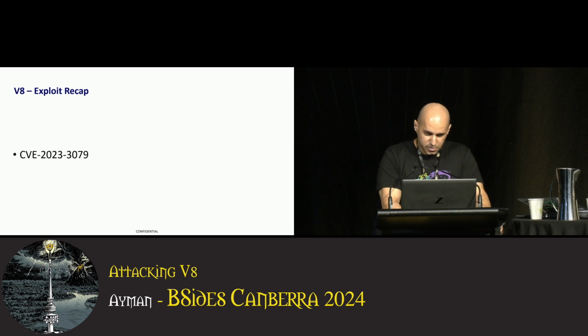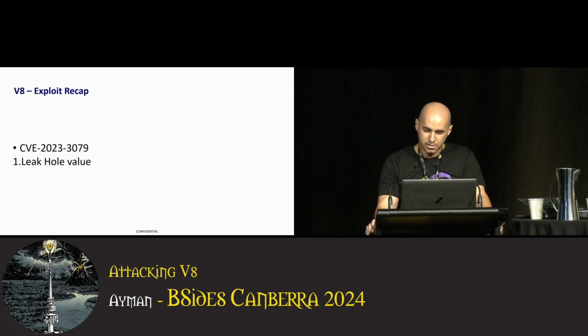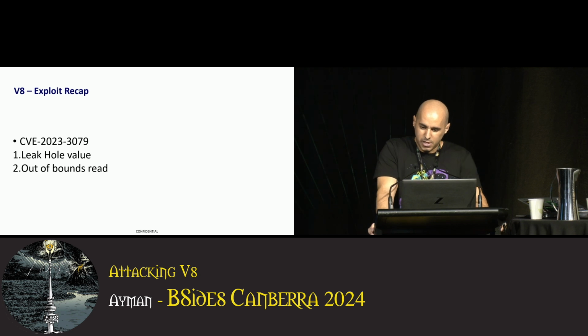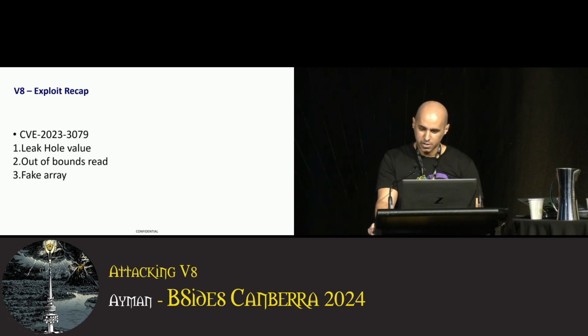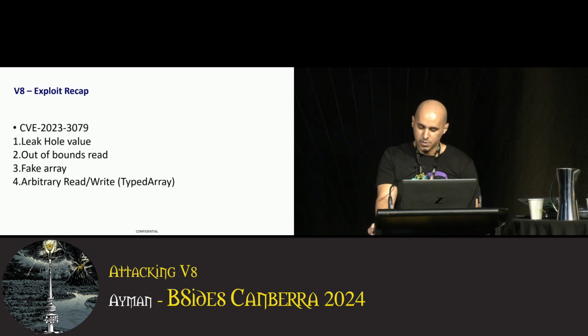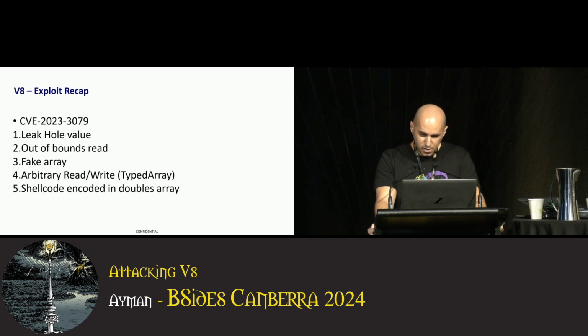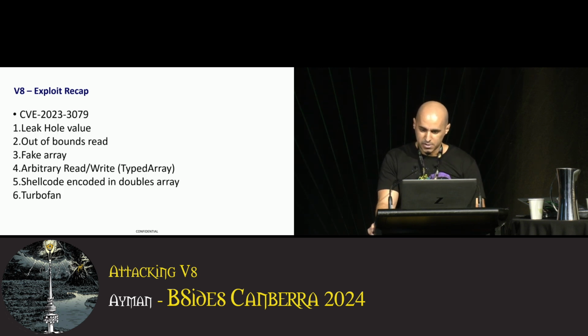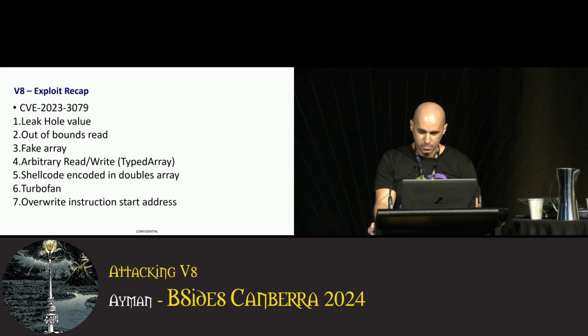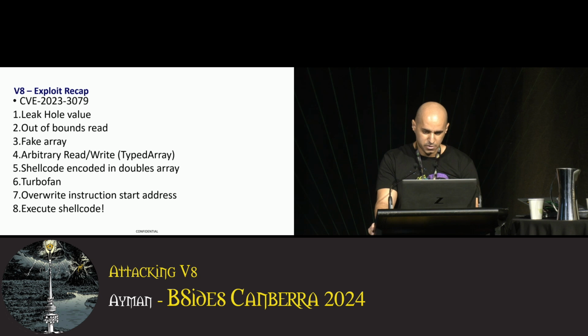Finally, here's a recap of our exploit. We first leaked the hole. We used the hole to make an out-of-bounds read. We crafted a fake array object that allows us to modify adjacent locations. We used a nearby typed array to achieve a more arbitrary read-write primitive by modifying the data pointer. We encoded our shellcode in an array of double values. We used Turbofan to optimize the shellcode and write it in an executable location. Overrode the instruction start address of Turbofan code to point to the beginning of our encoded shellcode, which is going to be a known offset within the function. And finally, we execute the code.